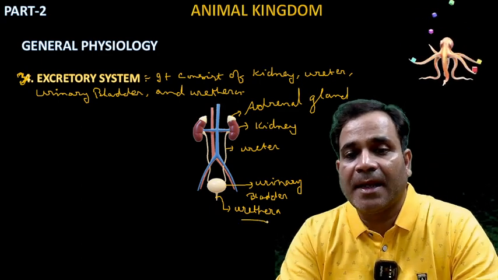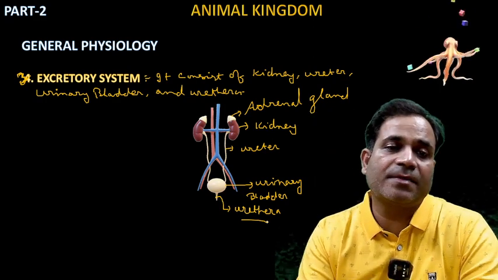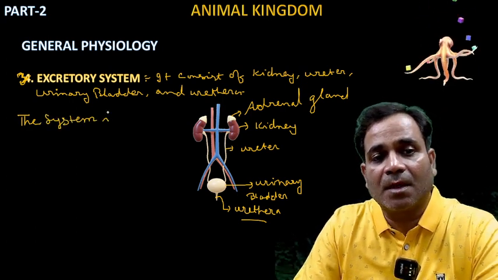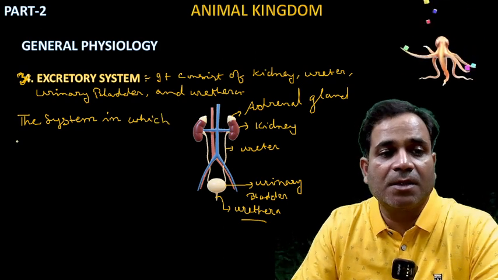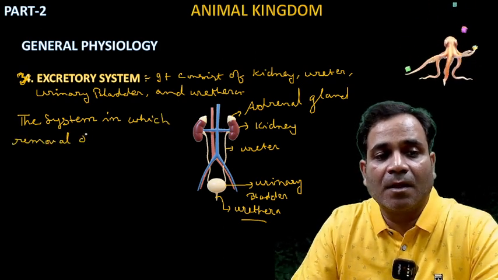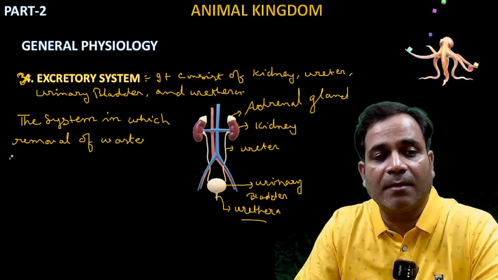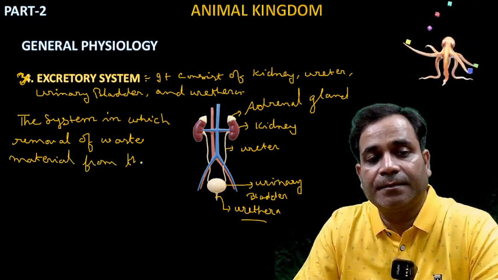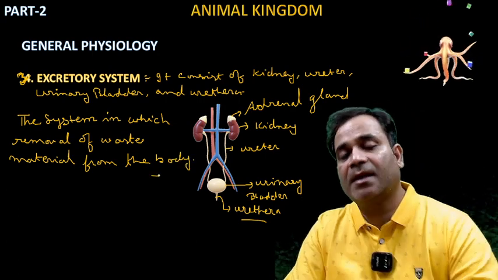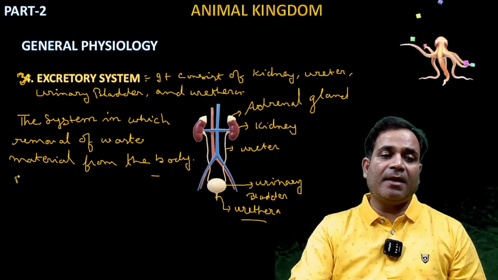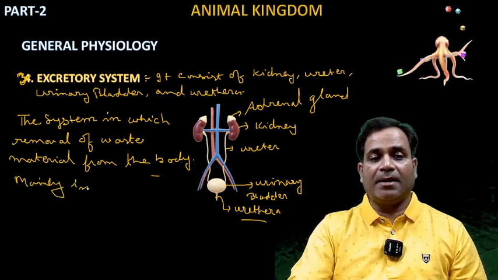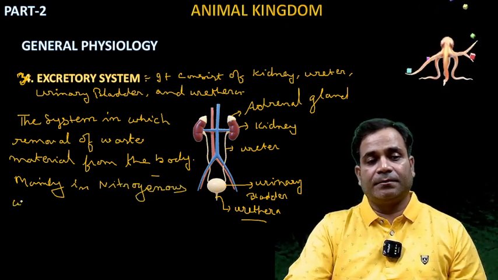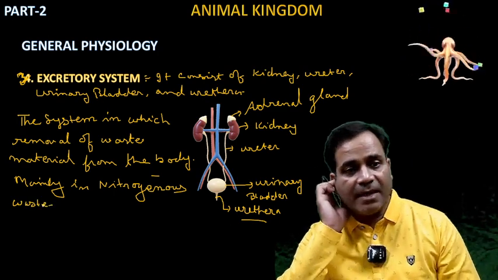Correct or not? So if I am talking about the excretory system, it means the system in which there is removal of waste material from the body, mainly in the form of nitrogenous waste.